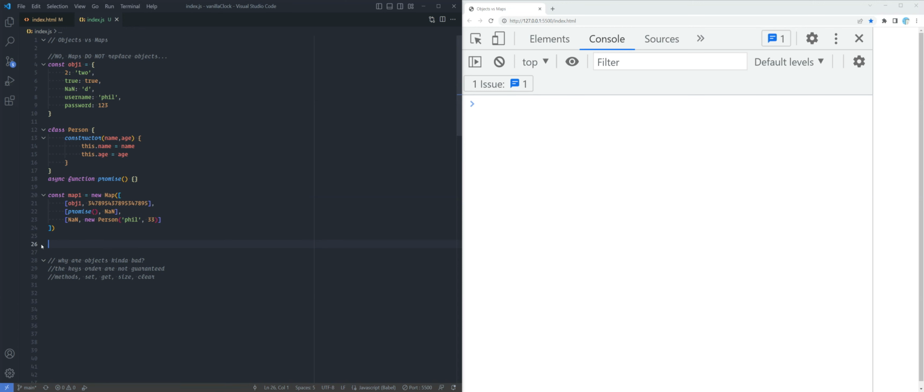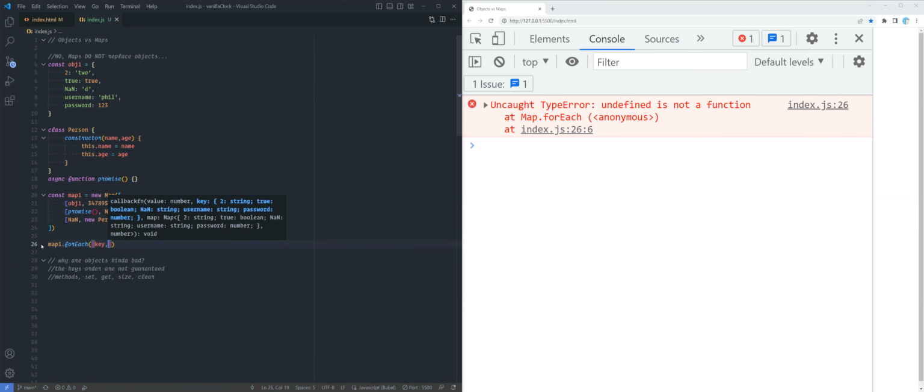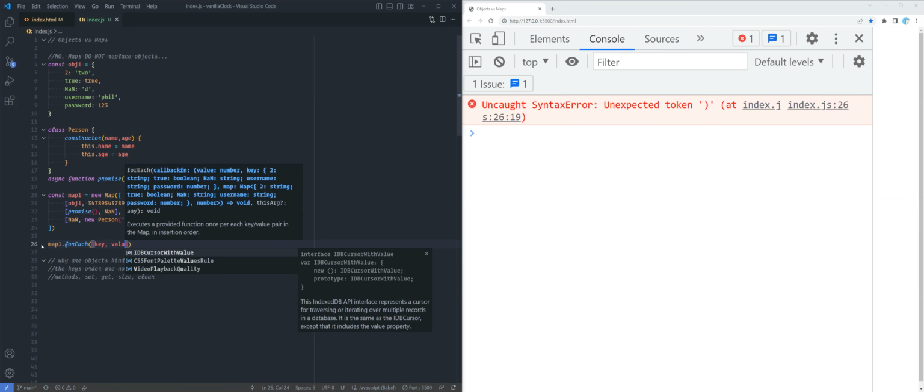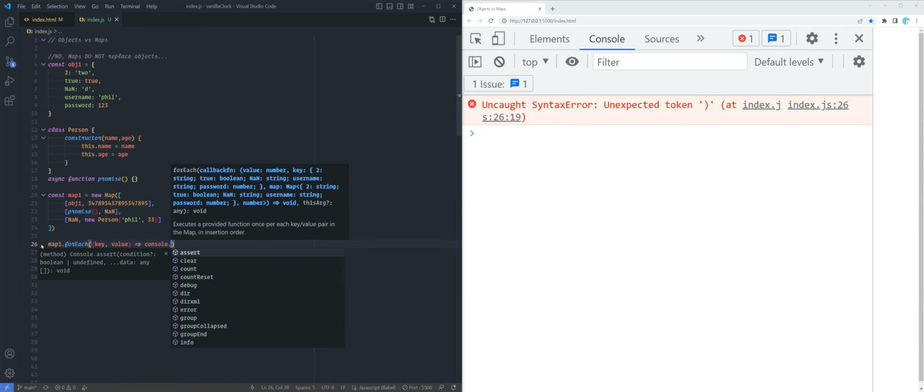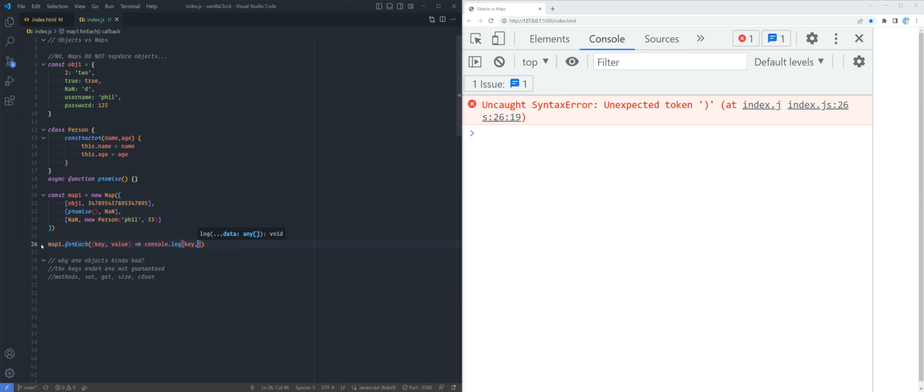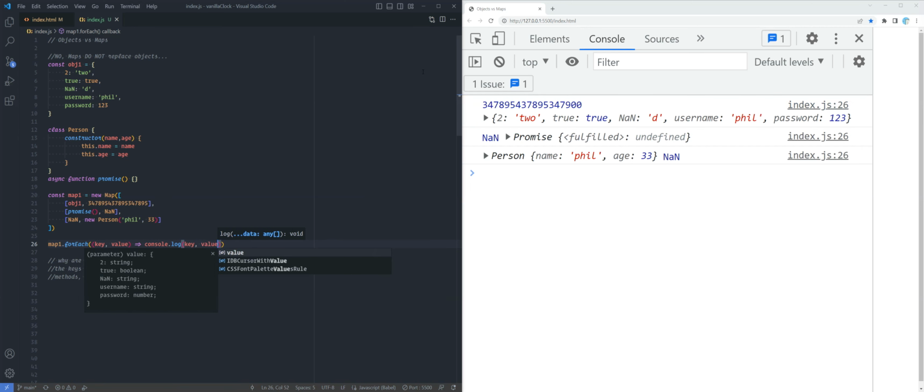You can also do a forEach loop through it. So you can do map1.forEach, and you also get the key and the value. And then you can console.log key, value as well. See? So you can also do that.